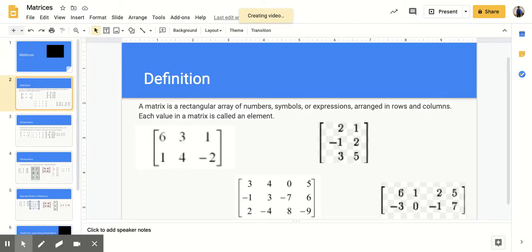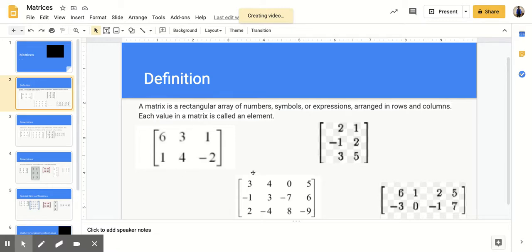All right, definition. A matrix is a rectangular array of numbers, symbols, or expressions arranged in rows and columns. Each value in a matrix is called an element. So here on your screen, you see 4 different matrices. They're all arranged in rows and columns. Rows go horizontal, and columns go up and down. And elements are however many numbers are inside of your matrix.